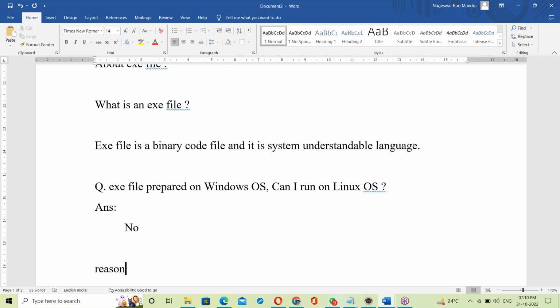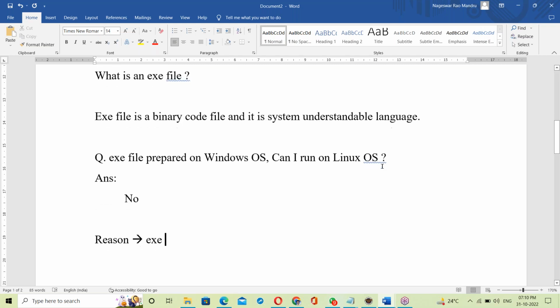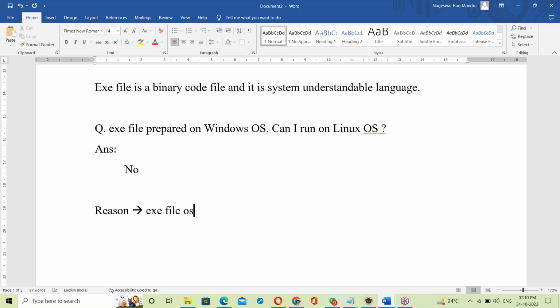Reason: an exe file is OS dependent. An exe file prepared on Windows OS cannot run on a Linux base. The answer is no here. Reason, exe file is OS dependent.